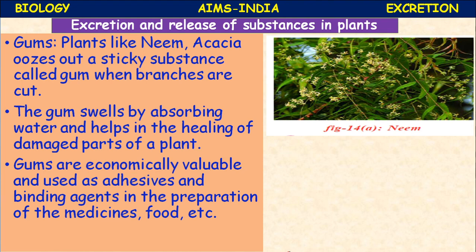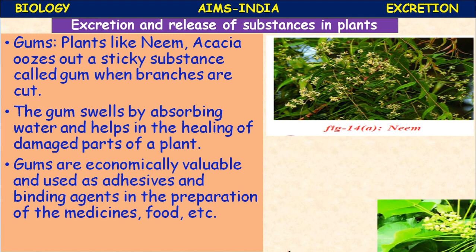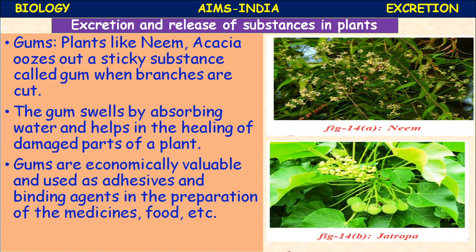And in some foods also, certain types of edible gums will be there. Jatropha plant also yields gum.